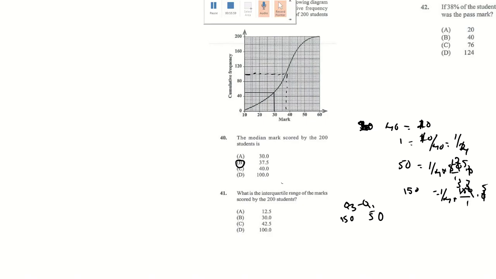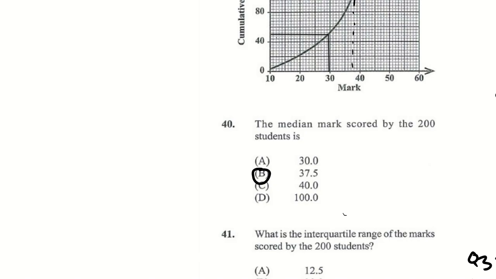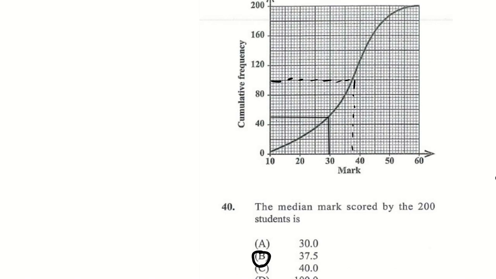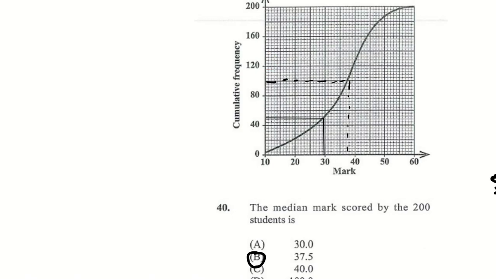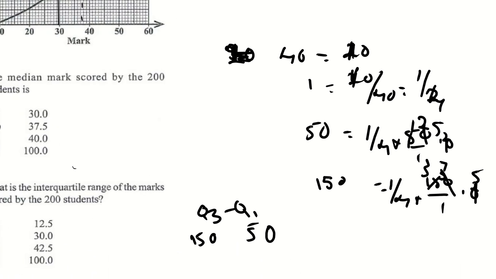Let's just zoom up so we can see it. 5, 10, 15, 20, 25, 30, 35. We said it's 37.